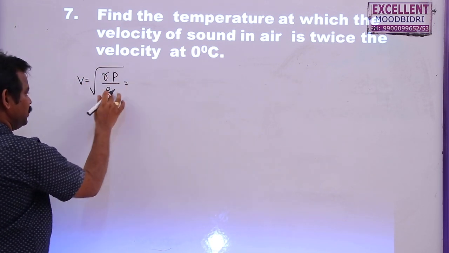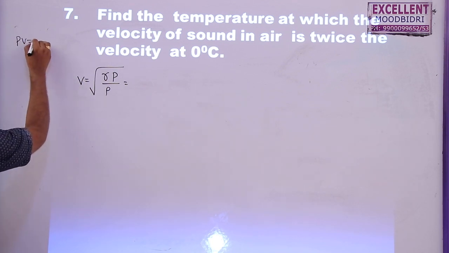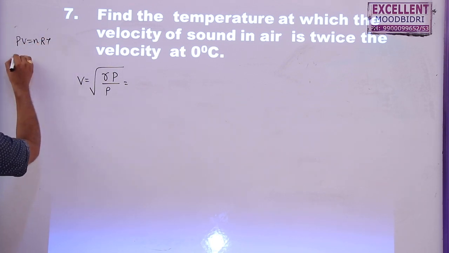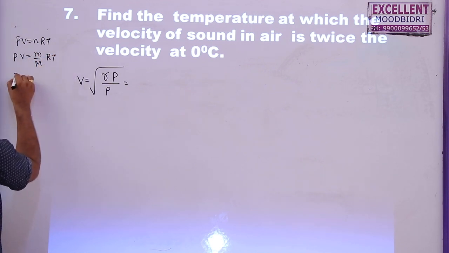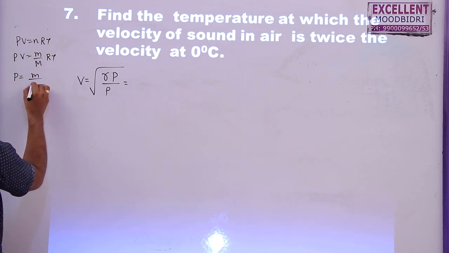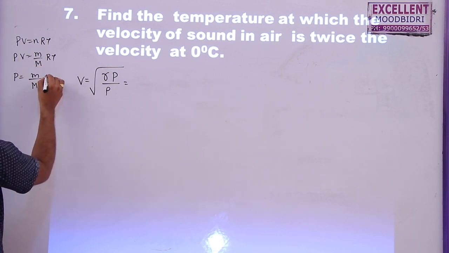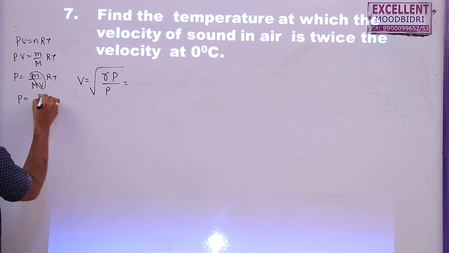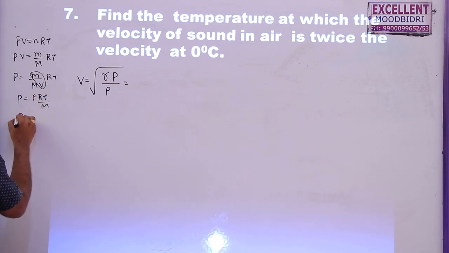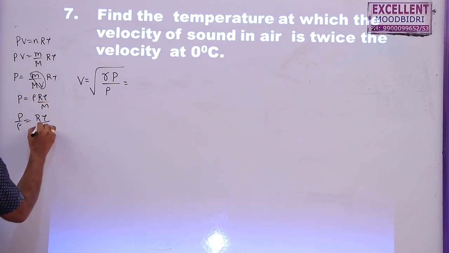But for this P by rho, we know that PV is equal to nRT. This PV is equal to mass by gram molecular mass into RT. So P is equal to mass by volume into RT by M. Mass by volume is called density. P is equal to RT by M into rho. So P by rho is equal to RT by M.